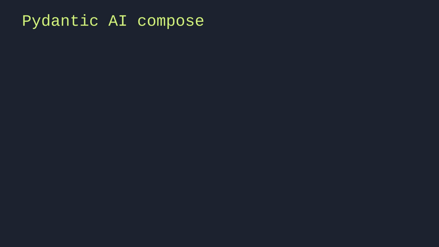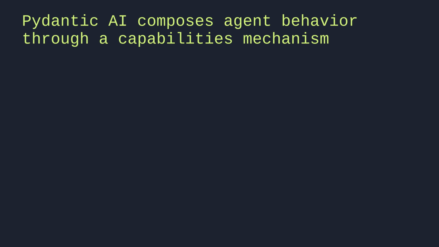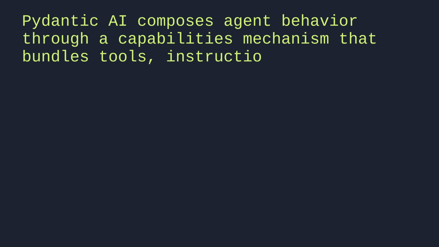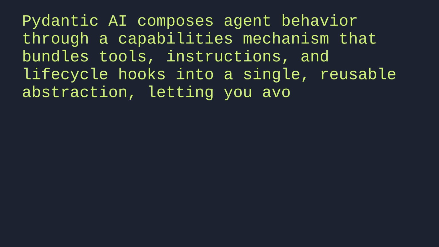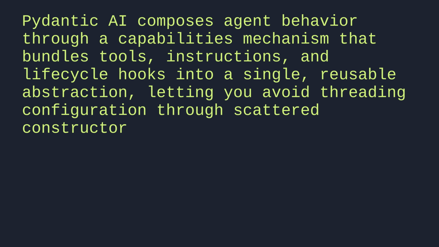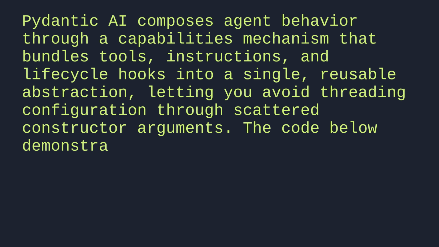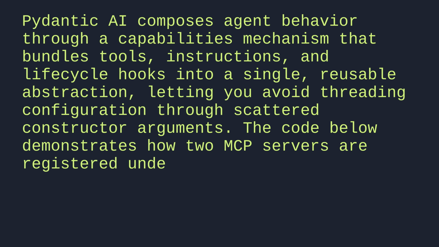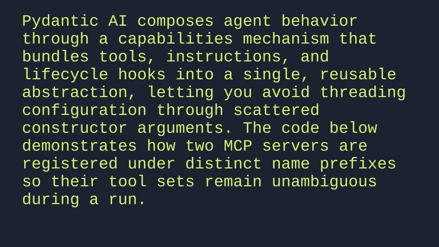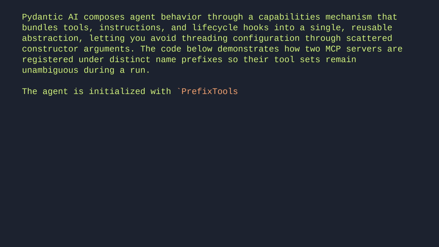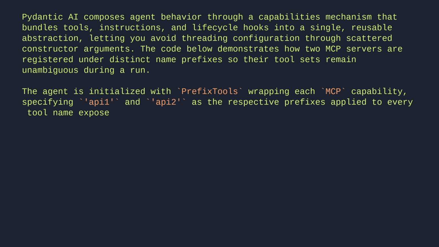Pydantic AI composes agent behavior through a capabilities mechanism that bundles tools, instructions, and lifecycle hooks into a single, reusable abstraction, letting you avoid threading configuration through scattered constructor arguments. The code below demonstrates how two MCP servers are registered under distinct name prefixes, so their tool sets remain unambiguous during a run. The agent is initialized with PrefixTools, wrapping each MCP capability, specifying API1 and API2 as the respective prefixes applied to every tool name exposed by those servers.